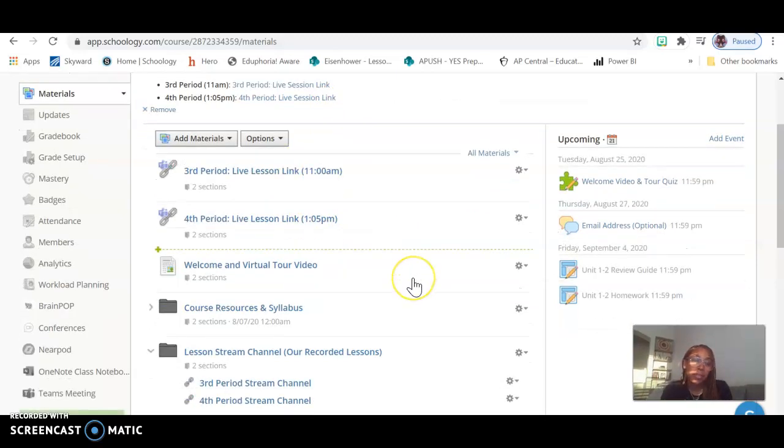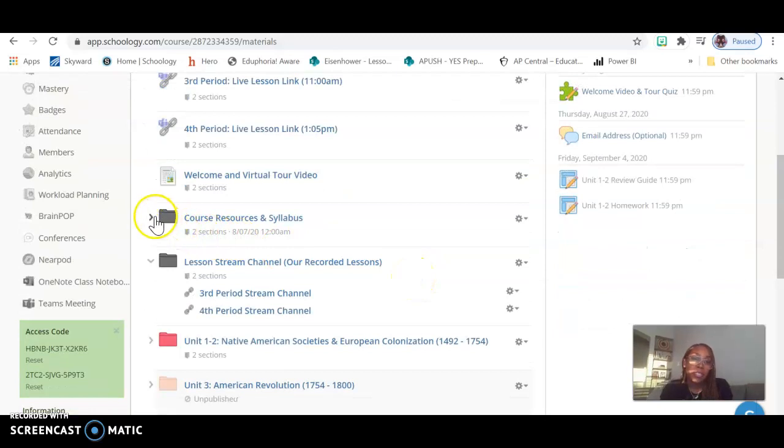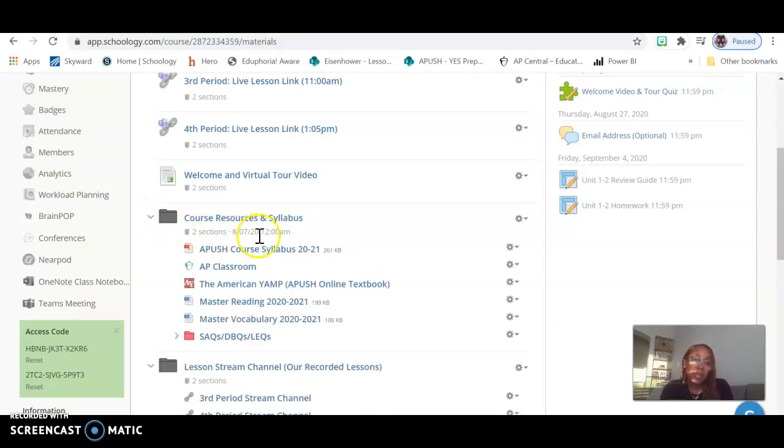We have a course resources and syllabus folder where you'll be able to access our course syllabus. You can find a link to AP Classroom, which we'll be learning more about, a link to an online textbook that I love, as well as master readings. This is where a bulk of your homework assignments will come from, but I'll show you where homework is housed.